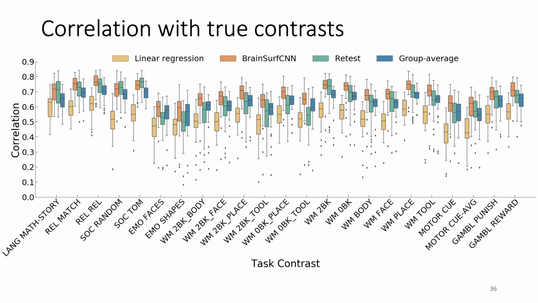This box plot shows the Pearson's correlation between the model's predictions and the true task contrast across all test subjects and the 23 reliably predictable tasks. The higher the correlation, the better. The linear regression baseline is in yellow, BrainSurfCNN is in orange, retest is in green, and the group average baseline is in blue. As we can see, the orange bars of the BrainSurfCNN are better than the baselines across all tasks.